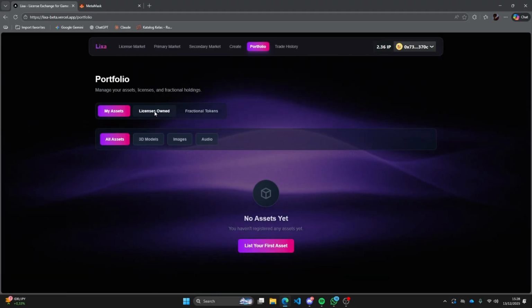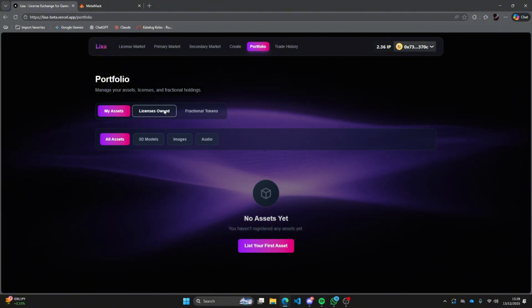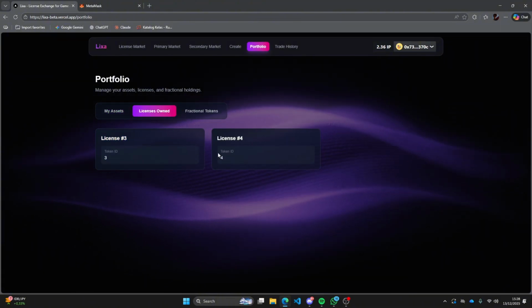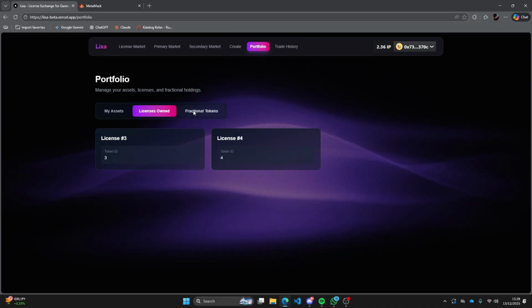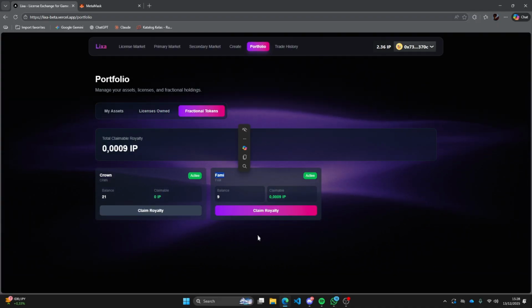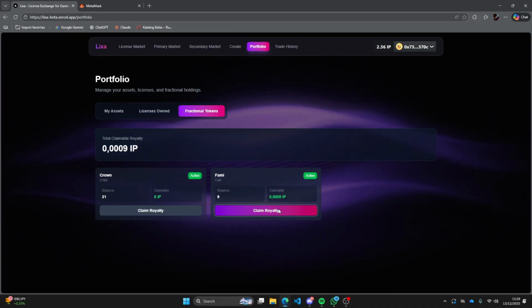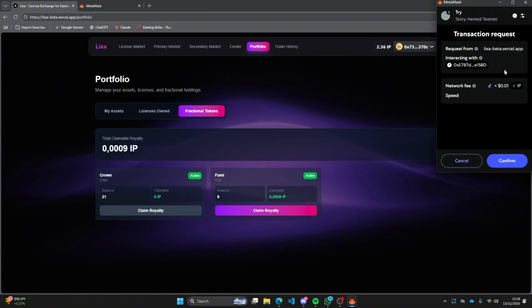As more users buy and trade fractional tokens, demand for the asset increases. This can drive the price of fractional tokens higher in the market, creating additional potential value for token holders. When royalties become available, users can click Claim Royalty to withdraw their share directly to their wallet. The entire process is transparent and fully recorded on the blockchain.